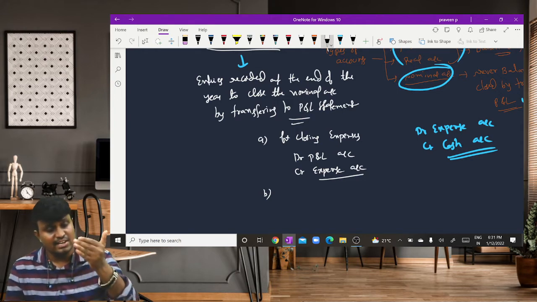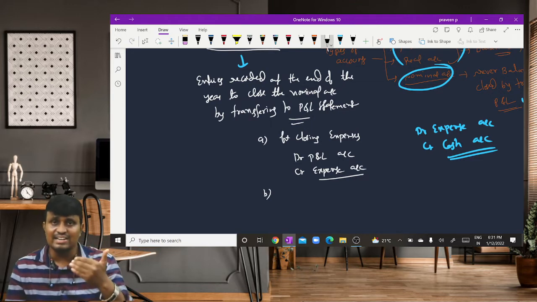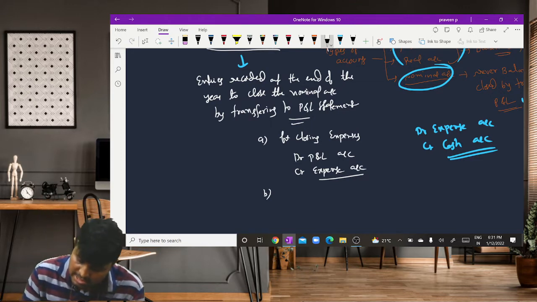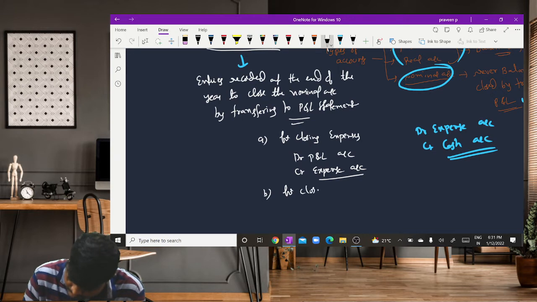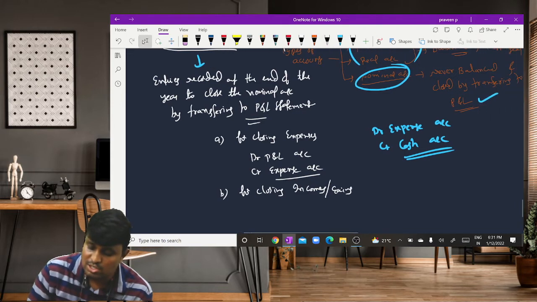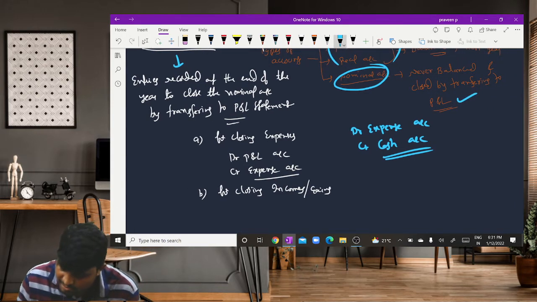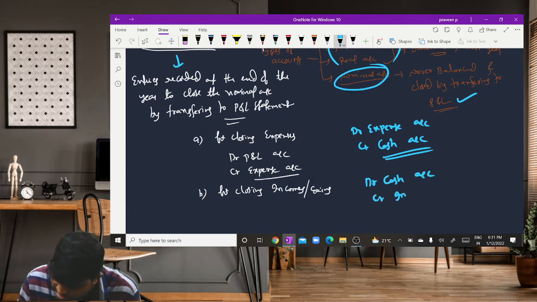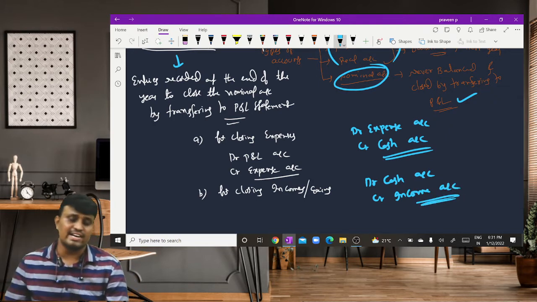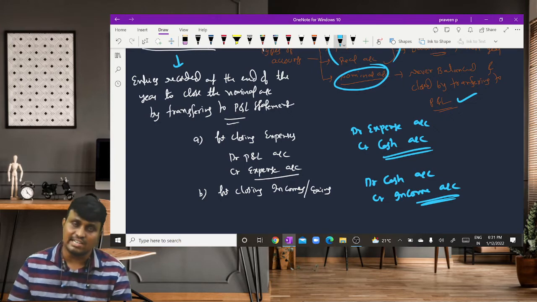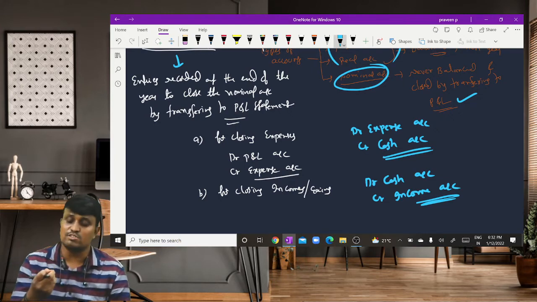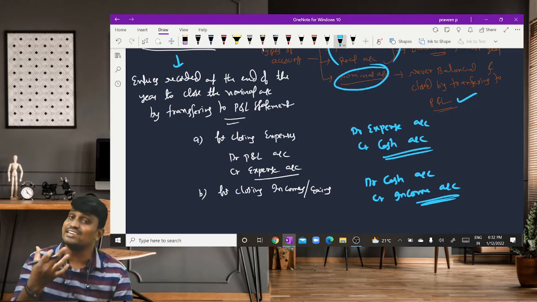Then we write the entry debit profit and loss account, credit salaries account. So then for closing the incomes or gains, what is the journal entry we recorded for income? When the income is received, we write debit cash account, credit income account. When the rent is received, we write debit cash account, credit rent account. When the dividend interest is received, we write debit cash account, credit interest account.